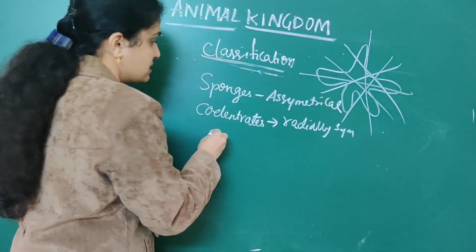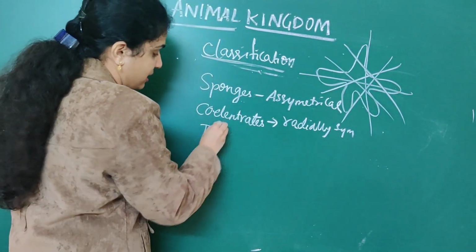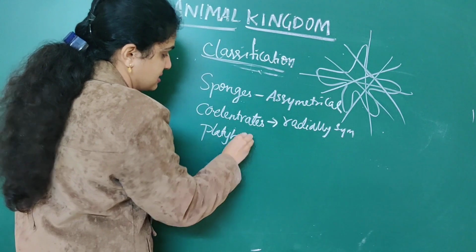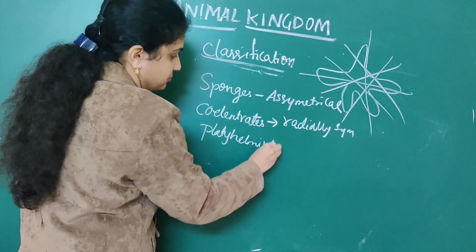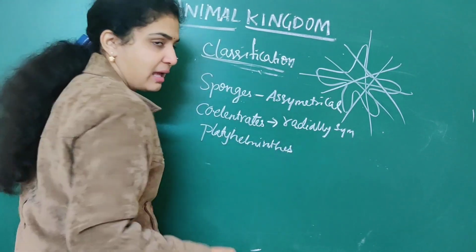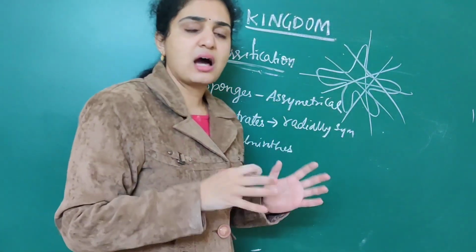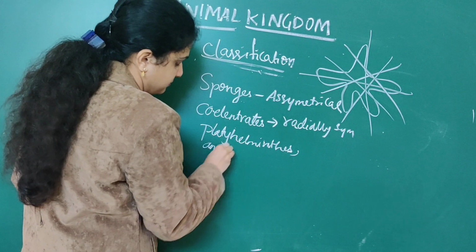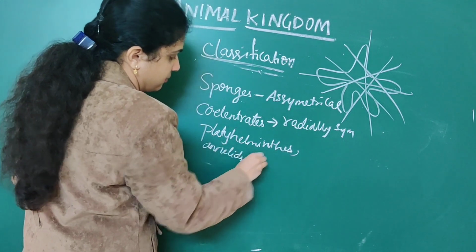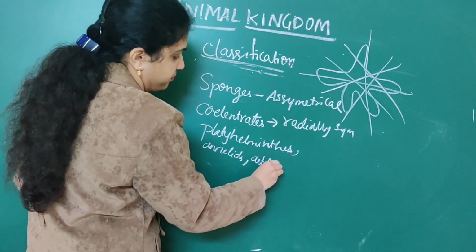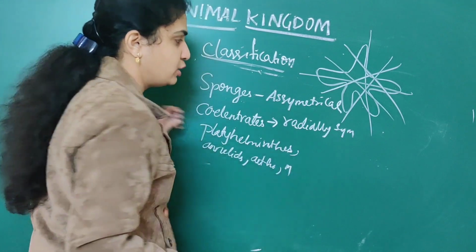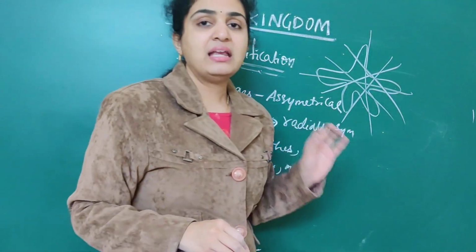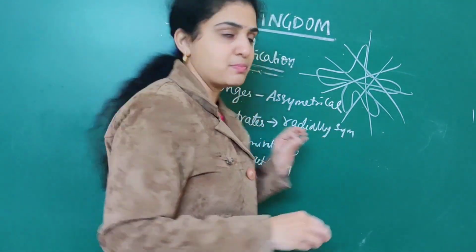Next, when it comes to Platyhelminthes, as well as annelids, arthropods and mollusks, they are bilaterally symmetrical animals.